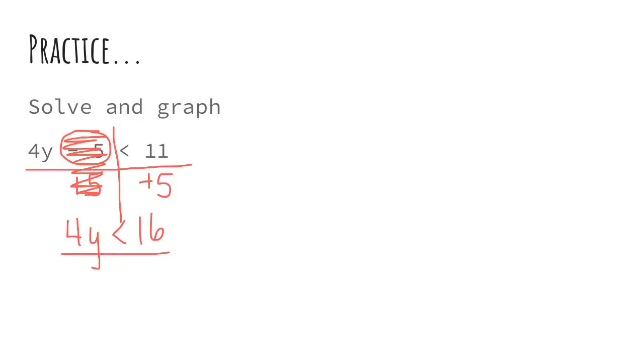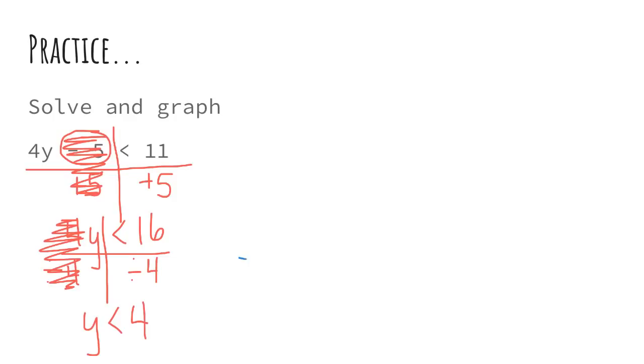Okay, second step. The opposite of multiplying by 4 is dividing by 4. And now this is gone. I can bring down my y. I can bring down my symbol because I divided by a positive. I don't change my sign if I add. I don't change my sign if I subtract. I don't change my sign if I'm dealing with positive numbers. I only change my sign if I multiply or divide by a negative. So 16 divided by 4 is 4.